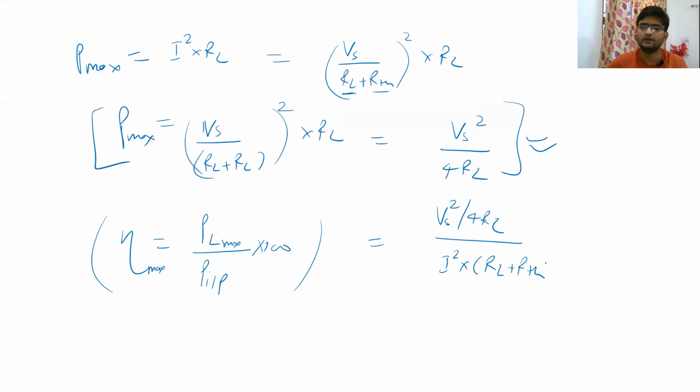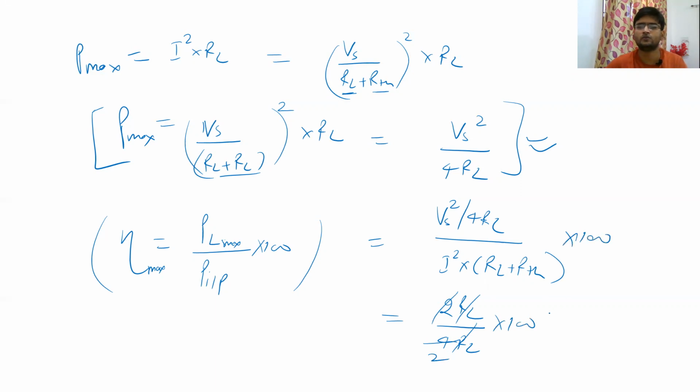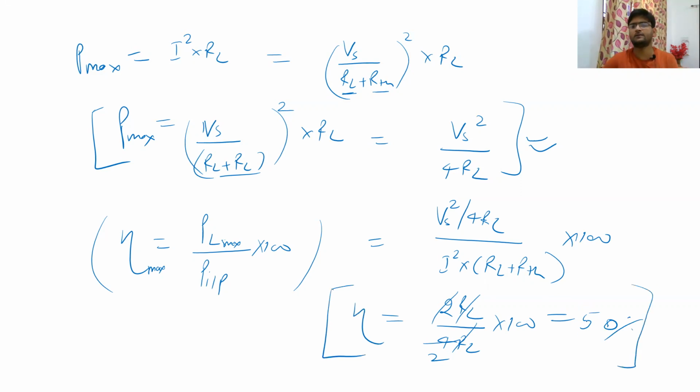But since RL and RTH are both the same, and you know that I is Vs upon RL plus RL, by replacing all this, you will get 2RL upon 4RL, and from here this RL will be cancelled out. You can solve it, and here you will get 2 into 100, here also into 100. So you will get your efficiency as 50%. So the efficiency of a DC circuit under the condition of maximum power transfer is 50%.